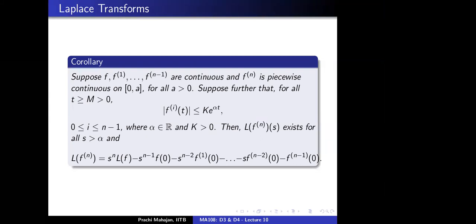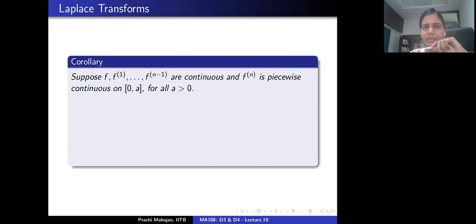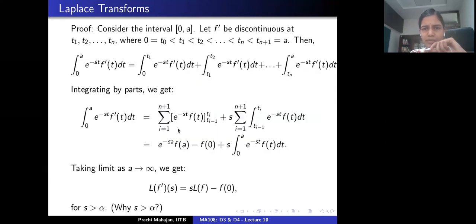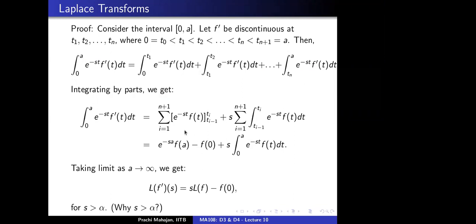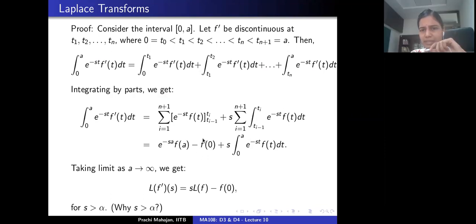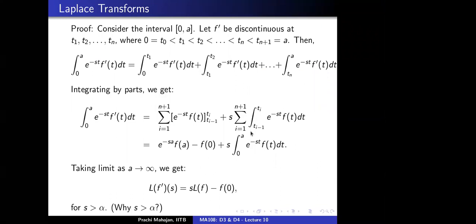And why is the point 0? I mean, what is the significance of f(0)? See, 0 turns up because, if we go back to this example, we are evaluating an integral from 0 to infinity, right? So from 0 to a, this term drops out and 0 comes in here. That's built into the definition of the Laplace transform. The Laplace transform is the integral from 0 to infinity. That's all.